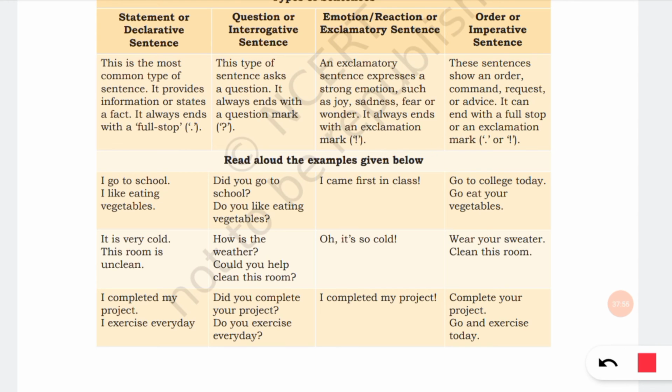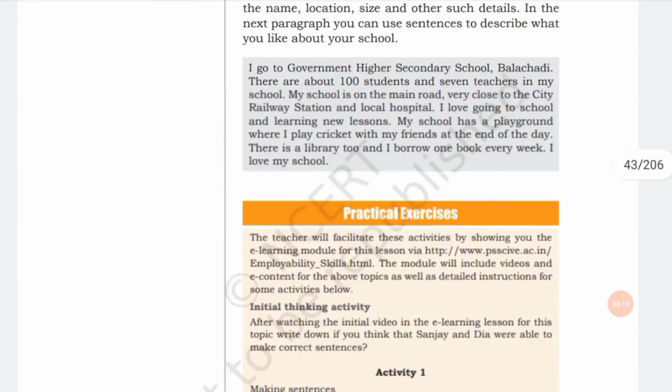It can end with a full stop or an exclamation mark. Go to college today. Go eat your vegetables. Wear your sweater, clean this room, complete your project, go and exercise today. So orders, requests or advice come in imperative sentences.